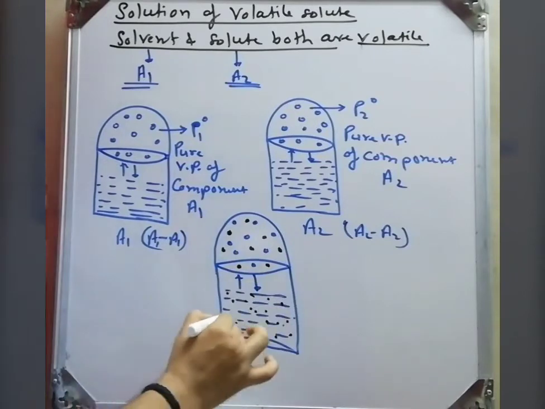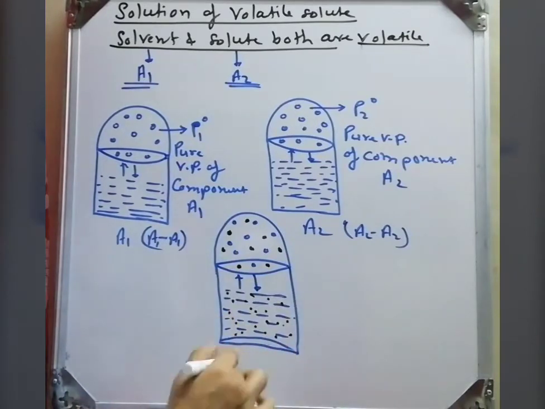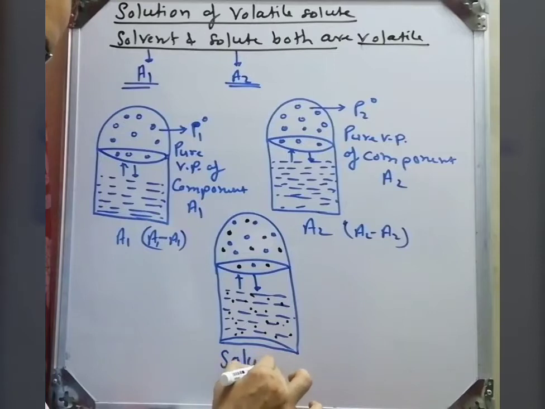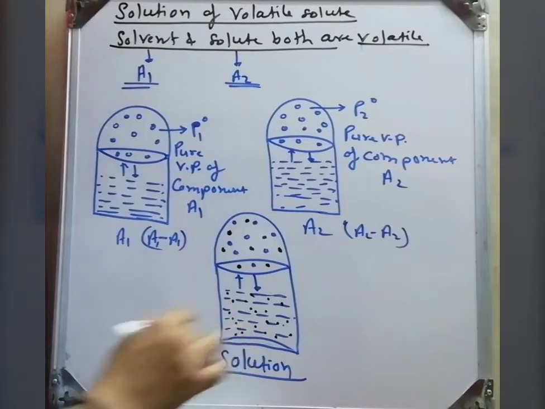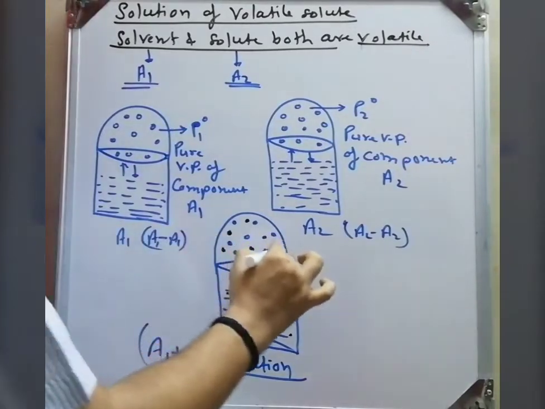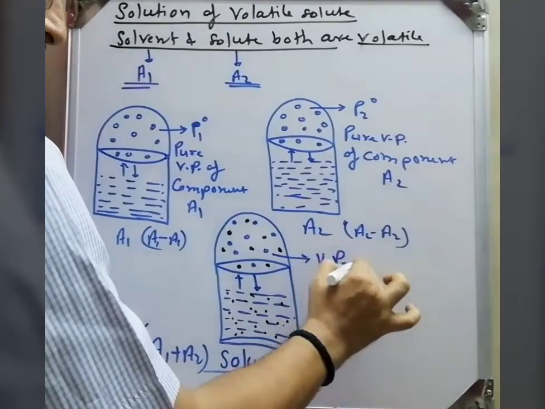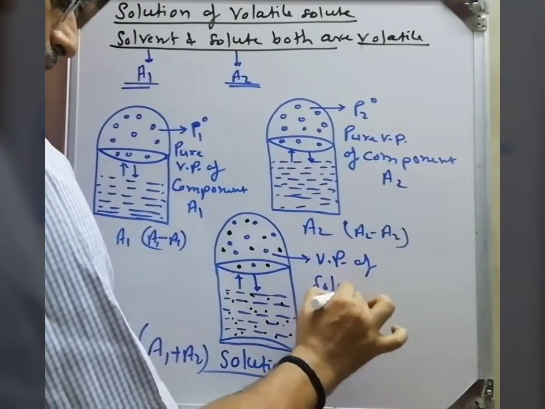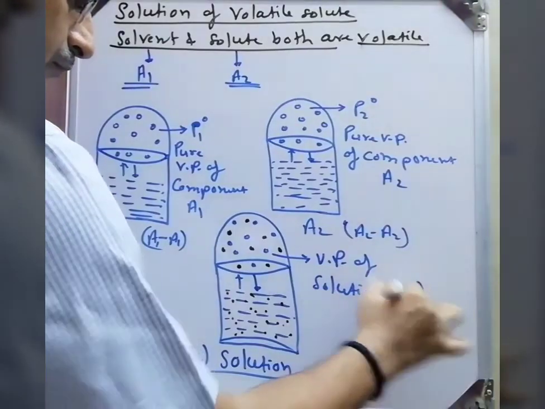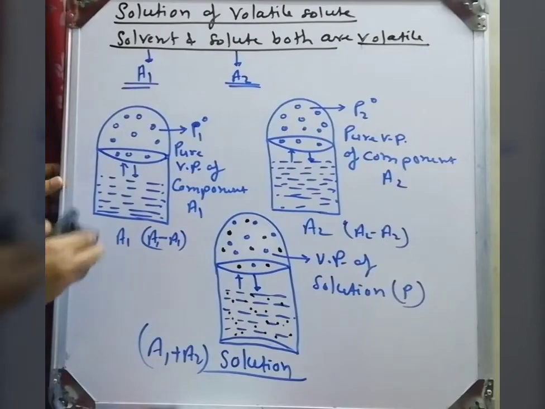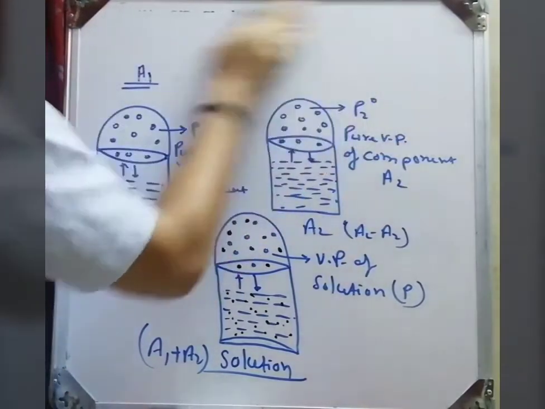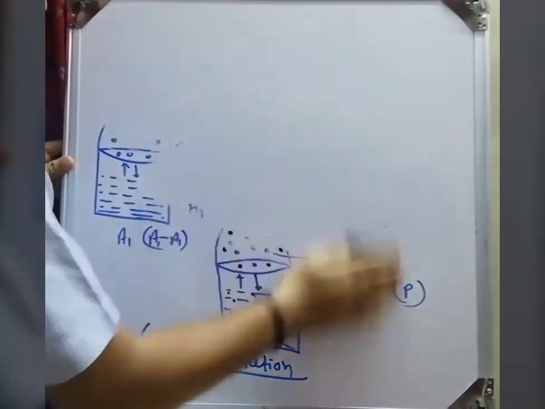At the equilibrium stage, here is the solution in which we mix components A1 and A2. Here is the interaction between A1 and A2, and this is the vapor pressure of the solution. Now this is not the pure vapor pressure, this is the vapor pressure of this mixture solution, where both components evaporate, A1 as well as A2. So in this case we discuss the partial pressure, which is related to Raoult's law. So the next topic is partial pressure.